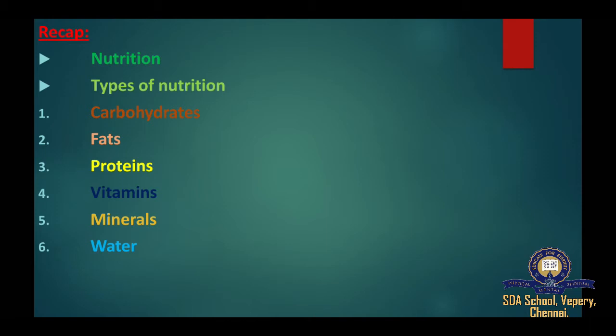Second one, fat. Fats are made up of glycerol and fatty acids, which are also composed of carbon, hydrogen and oxygen. One of the functions of fat is providing energy when needed, for example, when carbohydrate is not available. That is why fat and carbohydrate are called energy giving food. Carbohydrate, for example, rice, wheat, maize and potato. Fat, for example, oil, milk, butter, ghee, nuts and meat.